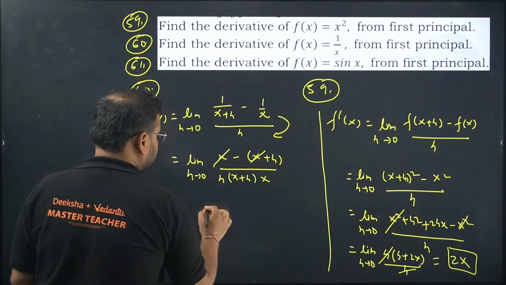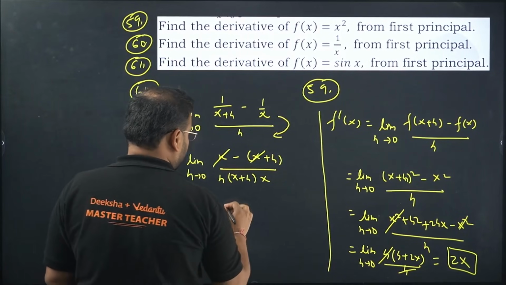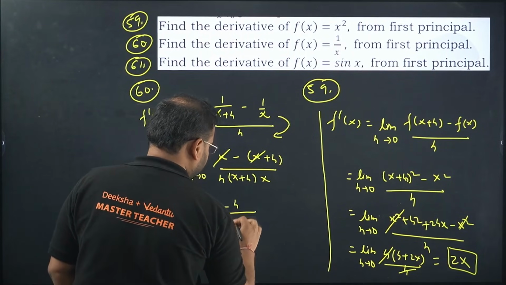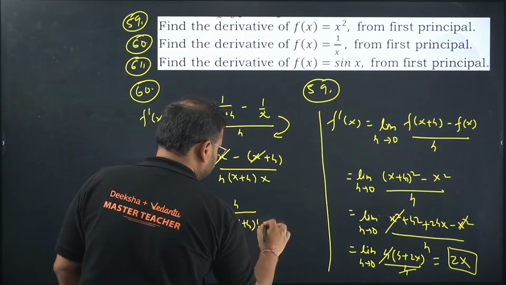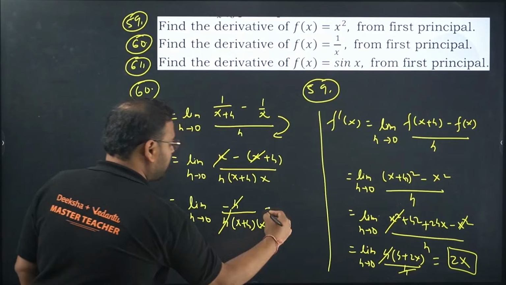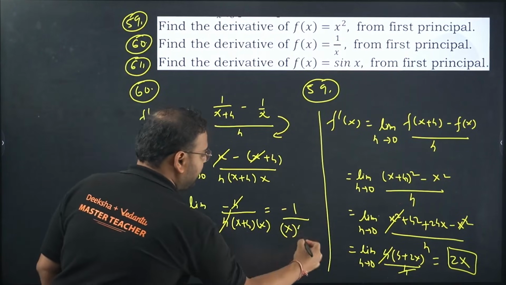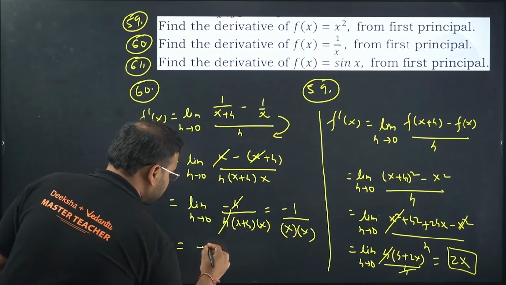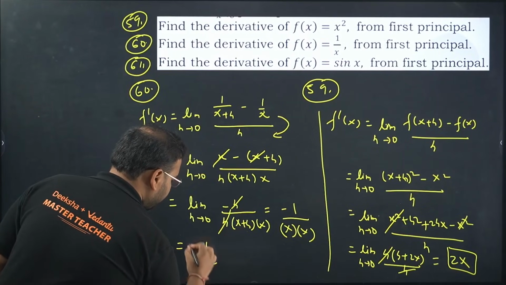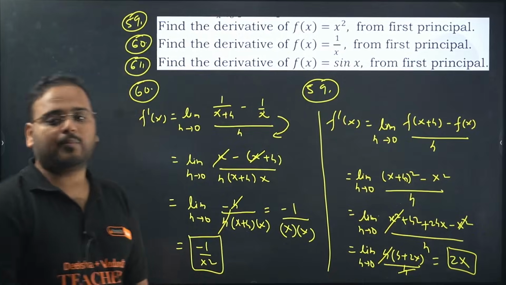What is the answer coming as? Limit h tends to 0, minus h upon h into x plus h into x. h and h cancelled. Now put the value 0, you'll get minus 1 upon x plus 0 is x into x. Answer is coming as minus 1 upon x square. That's my result. Derivative of 1 by x is minus 1 upon x square.